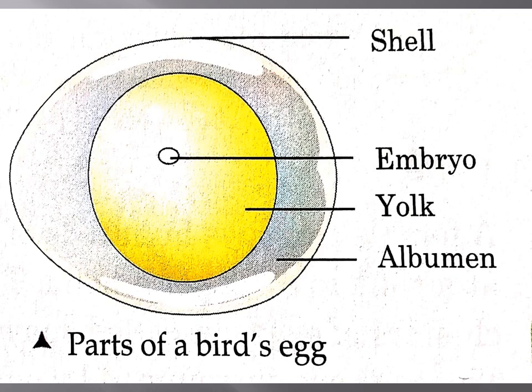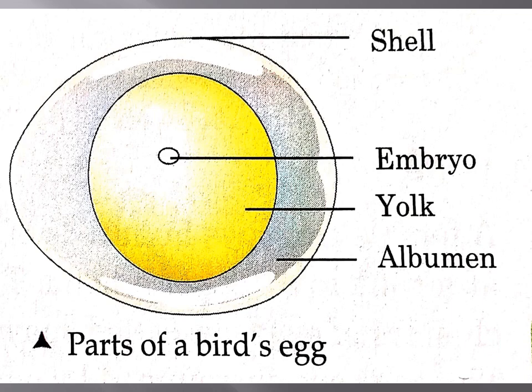While eating an egg, what do we see? First, we eat the outer white soft part, and inside it there is a yellow colored part that is called egg yolk. Exactly. Now the hard outer shell that you can see in this picture, what is the use of this hard outer shell? It is used to protect the egg.